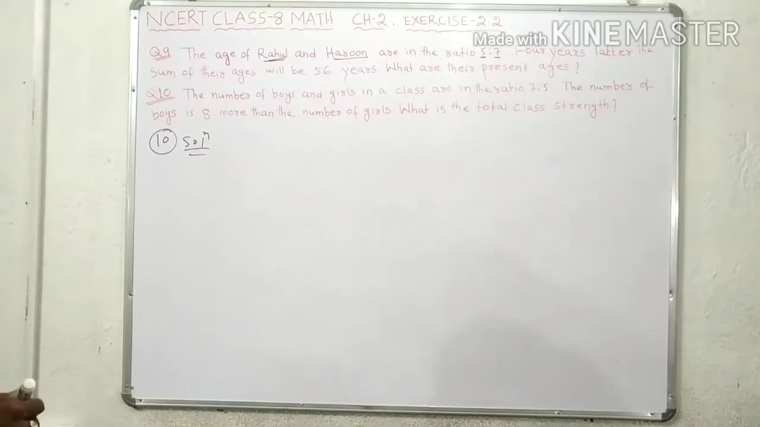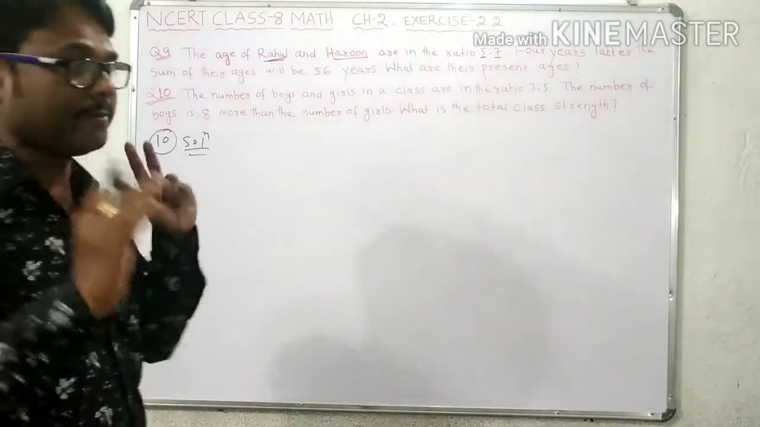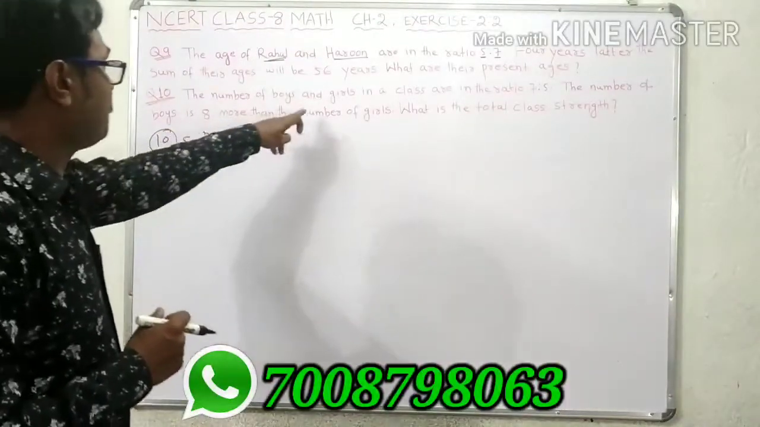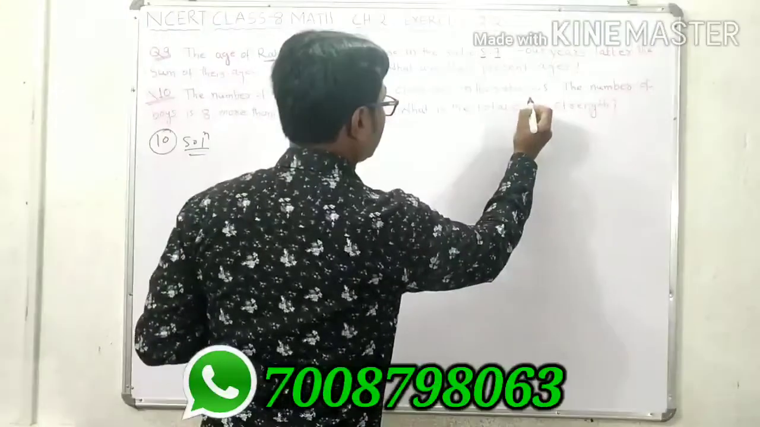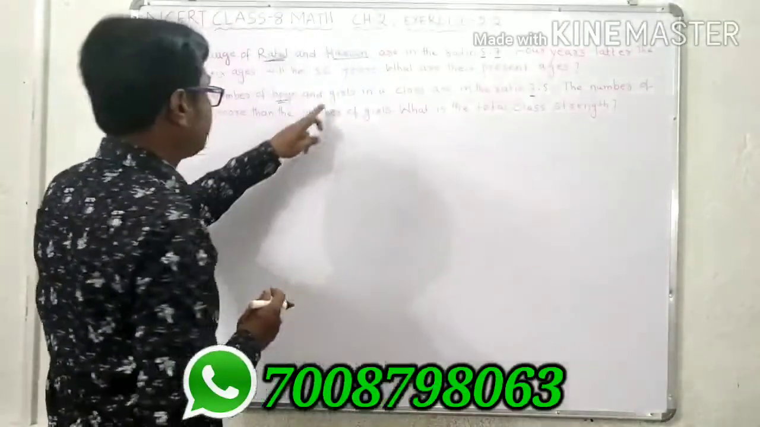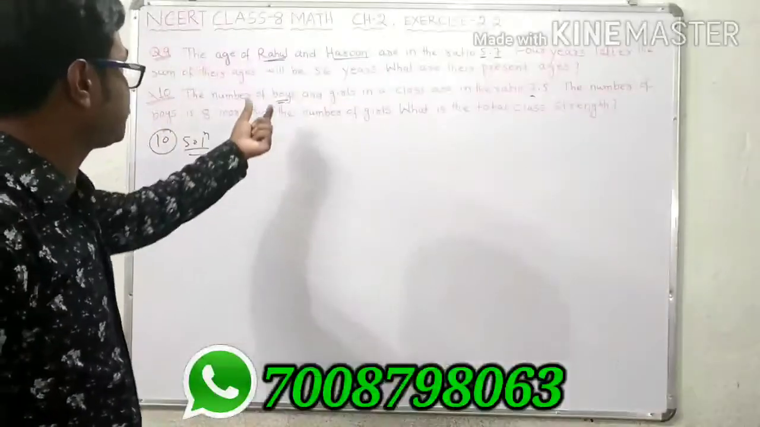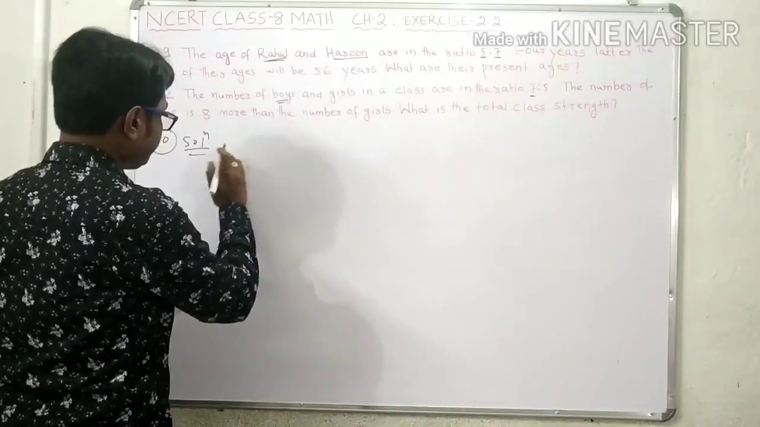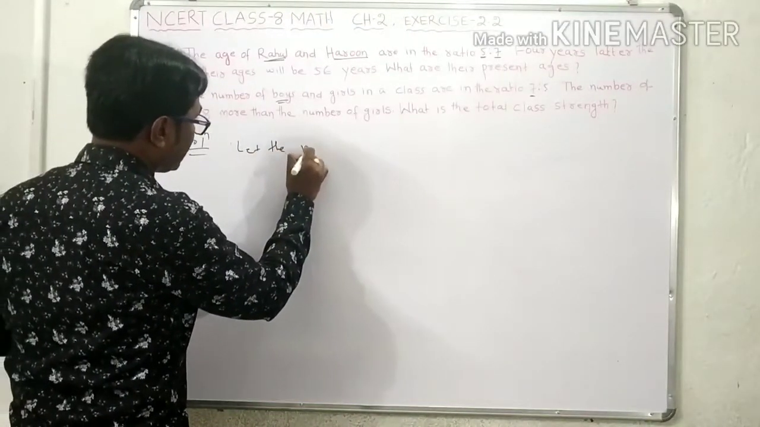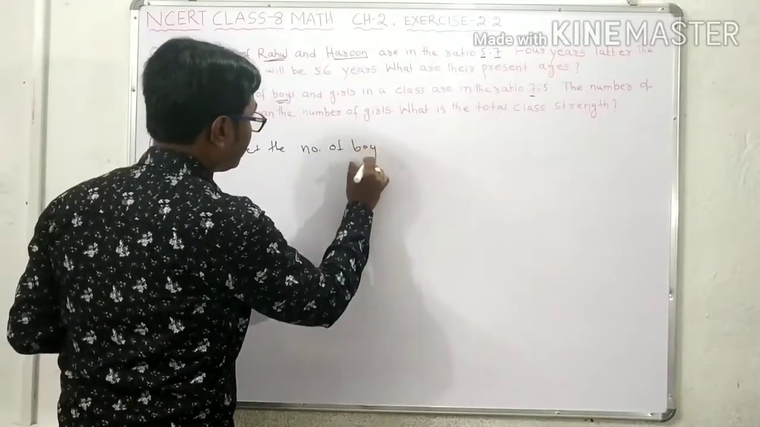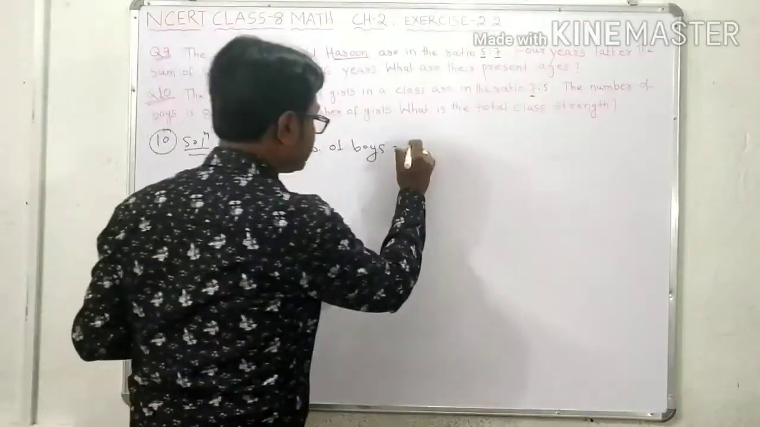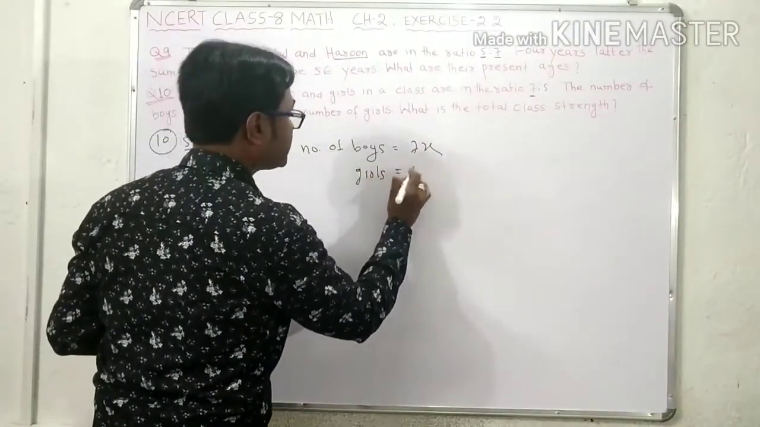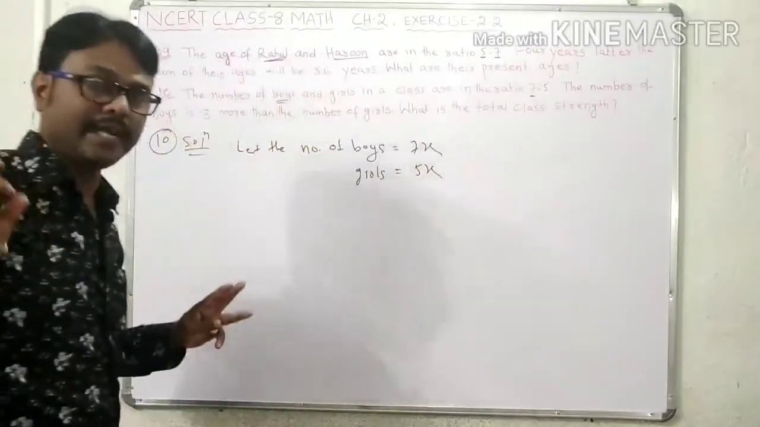So it is again a very simple question. First we have to consider the number of boys and number of girls in the form of x. For boys it is 7, and for girls it is 5. So first things first, let the number of boys be 7x and girls be 5x. Is that clear? It is given in the question.